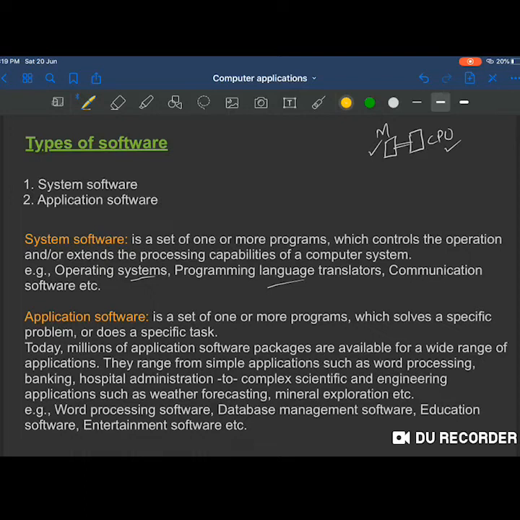So if there is no operating system in the computer system, you cannot run it, right? The components do not know each other, will not interact with each other, will not interact with you also. So a software is an interface which is helping you to interact with that hardware, right?